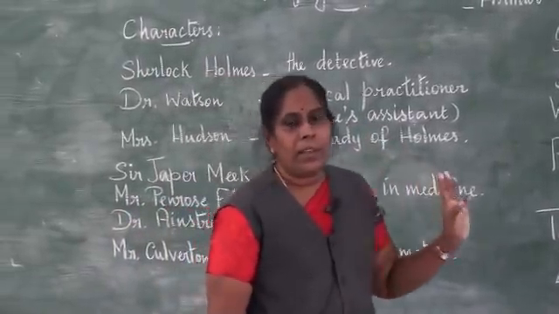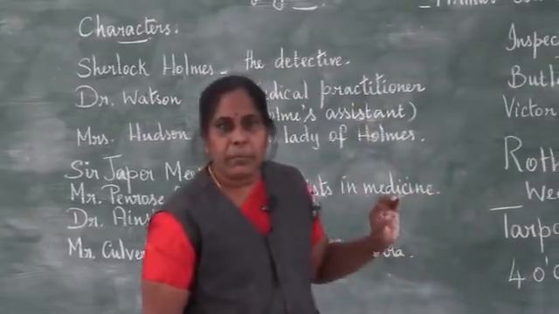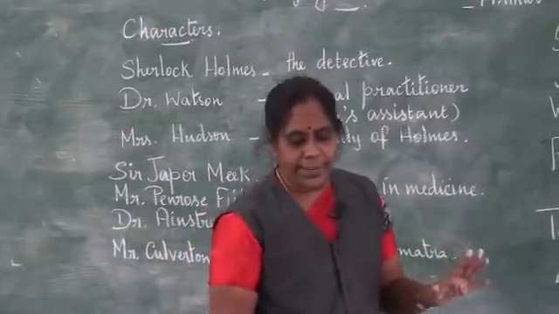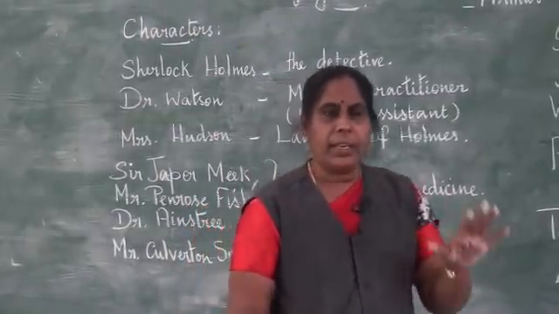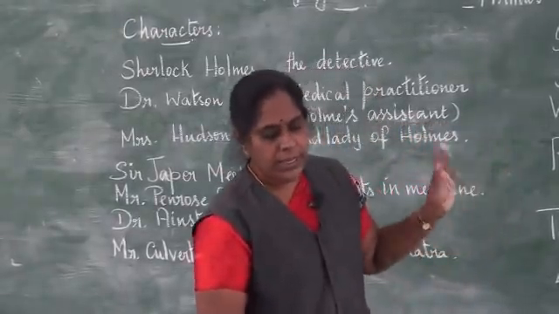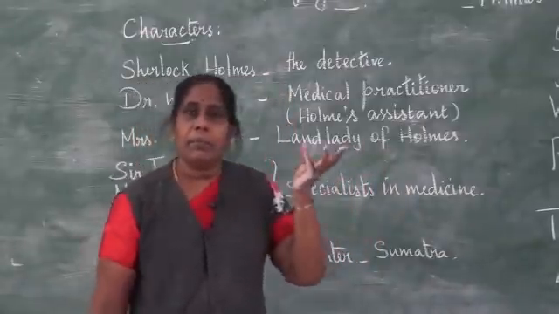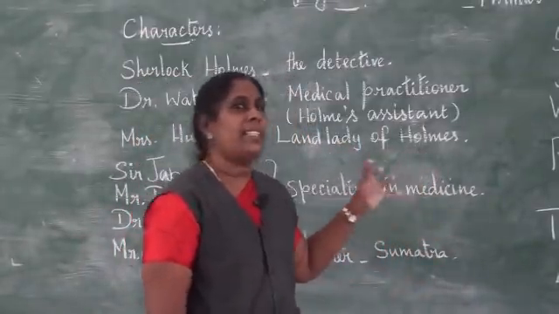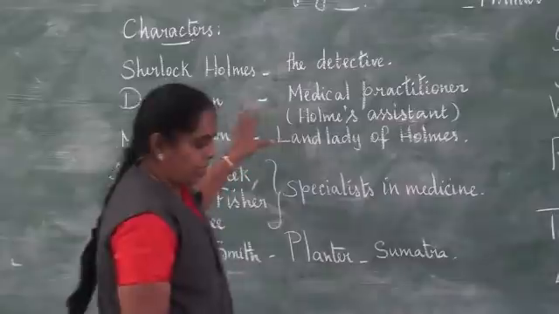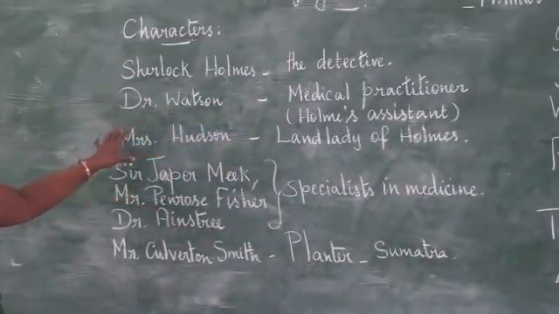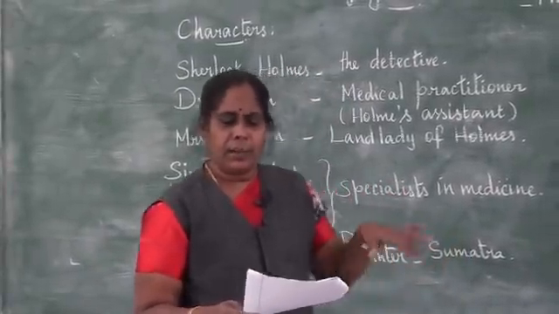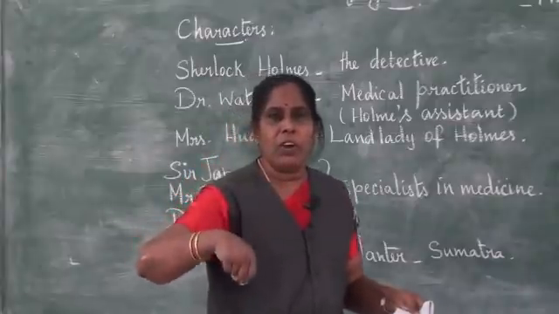And our Watson, what happened? He was very dejected, very upset by the way Holmes treated him, the way he commanded him. So he just went and sat quietly. And as he was waiting, say around 5:50 or so, suddenly Holmes asked him whether he had any money with him, that is, if he had any change with him. Immediately Watson said yes, he had some half a crown. Holmes asked, where have you kept that money? He said he had kept it in his pocket. Then Holmes said, no, take it and keep it in your watch pocket.